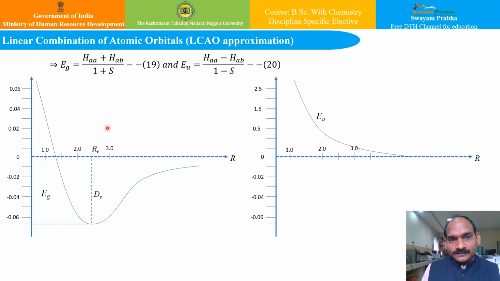The curve EG shows a minimum at R equal to, say, 2.49 atomic units, where the energy corresponds to minus 0.065 atomic units, which is equivalent to 1.76 electron volts. But EU decreases continuously with the increase in R. However, if you see, these values are not at all in good agreement with the experimental values of energy and bond length.